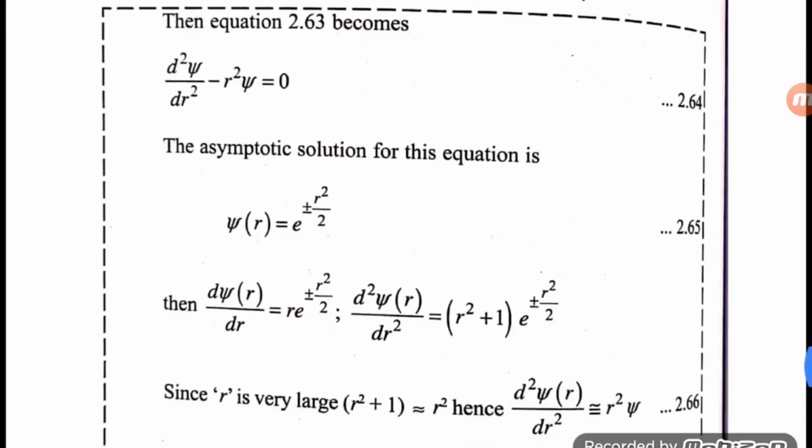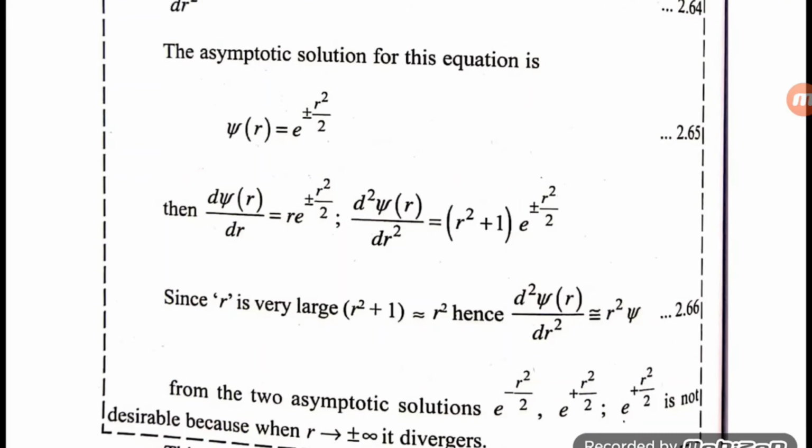The asymptotic solution for this equation is psi(r) equals e power plus or minus r square by 2. Then d psi by dr equals plus or minus r e power plus or minus r square by 2. d square psi by dr square equals (r square plus or minus 1) e power plus or minus r square by 2. Since r is very large, r square plus 1 is also r square. Hence, d square psi by dr square is almost equal to r square psi.